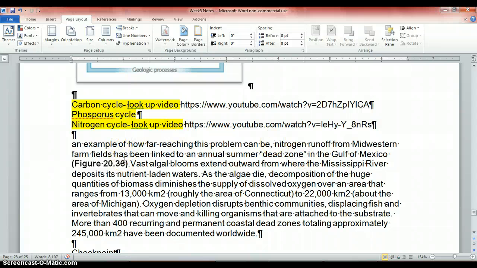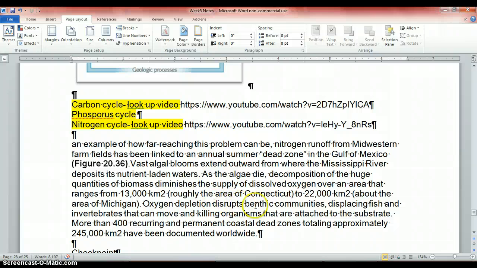Now, this is probably not taking into effect the oil spill, right? That happened, when did that happen? Like 2012-ish? Vast algal blooms extend outward from where the Mississippi River deposits its nutrient-laden waters. As the algae die, decomposition of the huge quantity of biomass diminishes the supply of dissolved oxygen over an area that ranges from 13,000 kilometers squared, roughly the size of Connecticut, to 22,000 kilometers squared, about the area of Michigan.